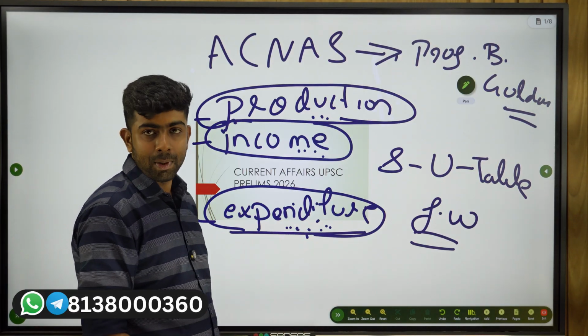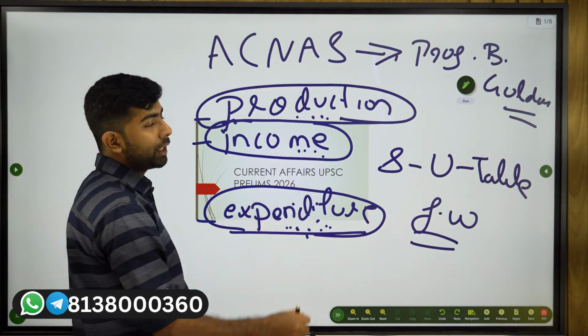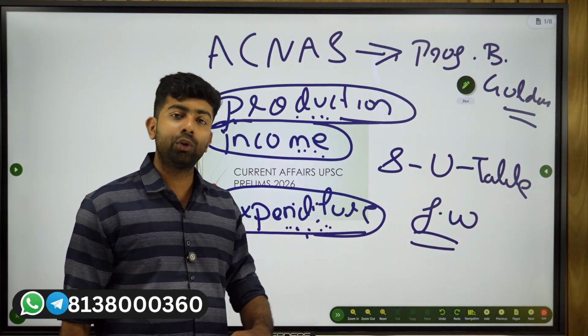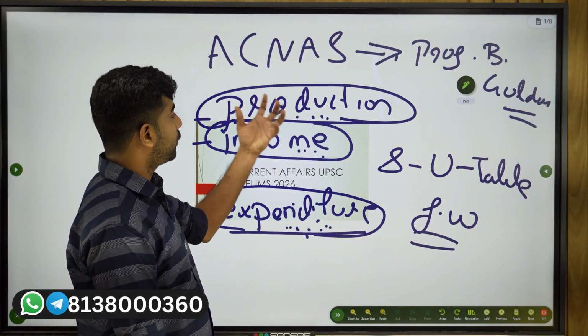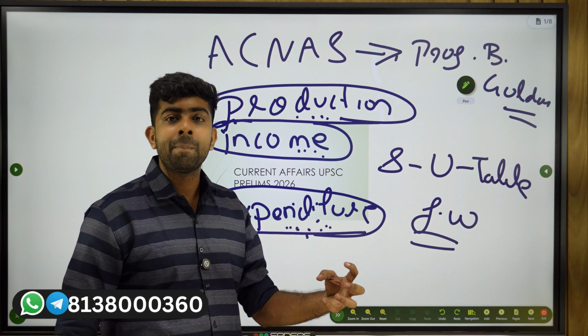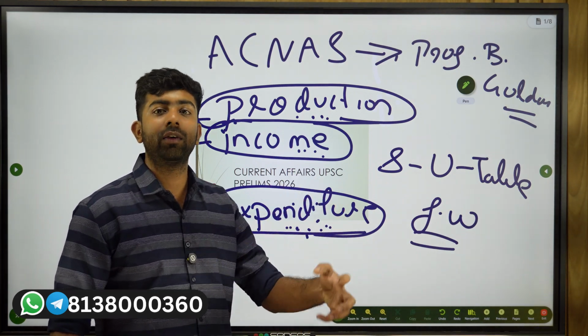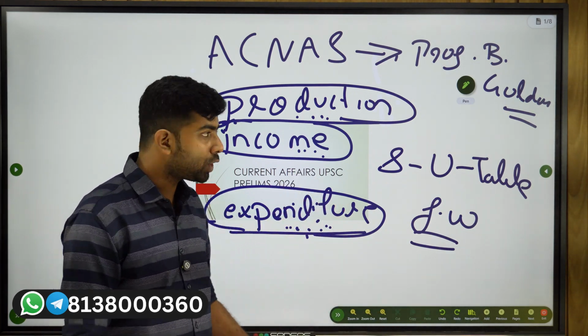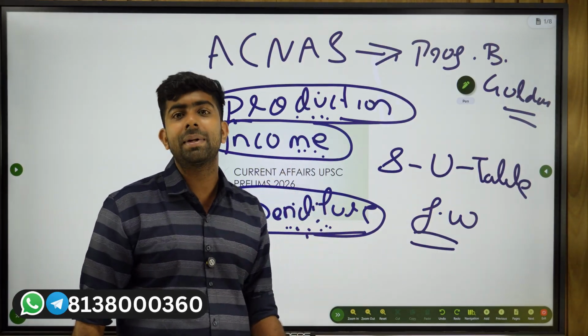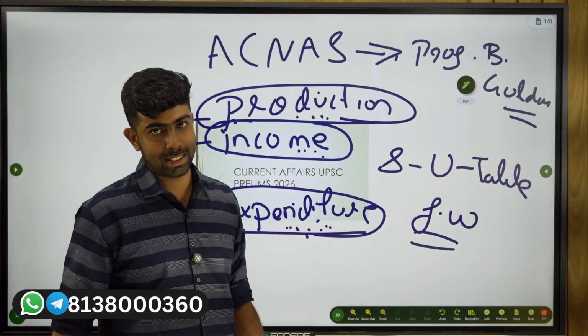But the problem is that for the production method, you will use a different set of data. The source of the data may be different. For the production method, you may use the data given by the quarterly or annual reports of various companies. A lot of the economy happens in the informal sector, and for that you may not have data.